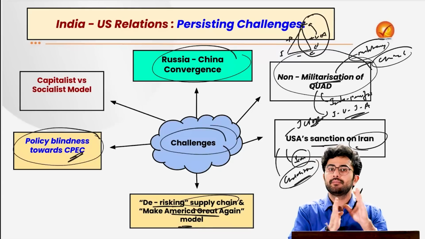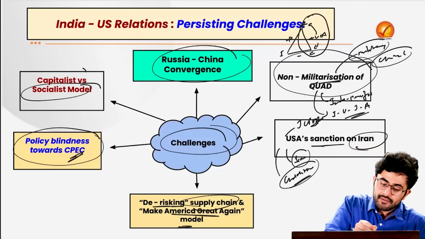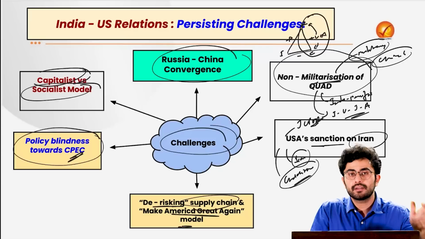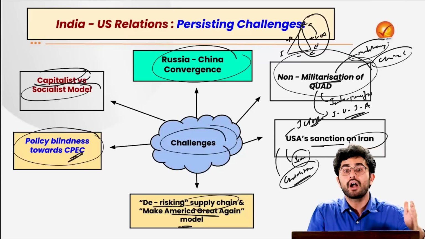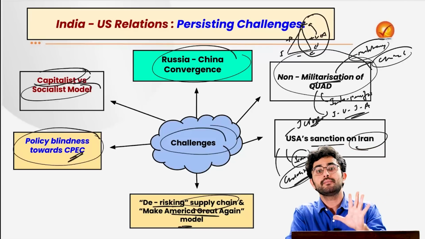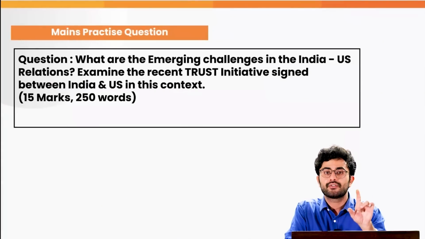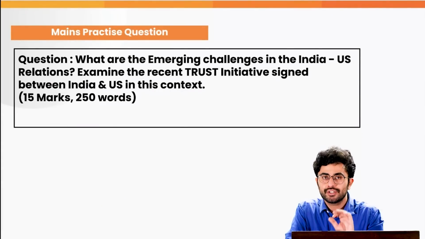At the same time, our country follows a socialistic model where we cannot just take capitalistic measures like the trade protectionist measures that the USA embarks upon under the Trump government. So that is also going to be a major challenge for our country in the future. Remember all of these challenges, try to solve this particular question, and we move forward to the next news.